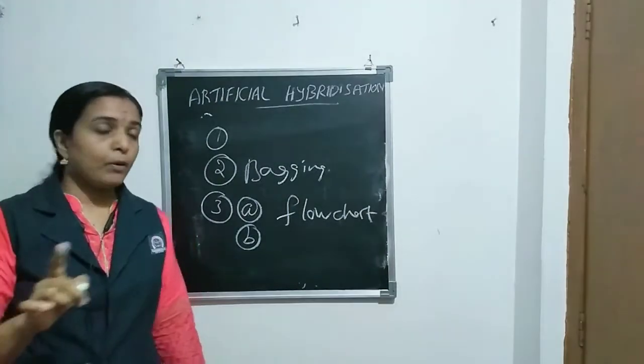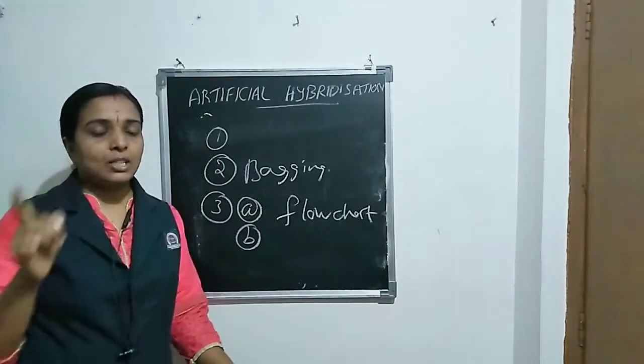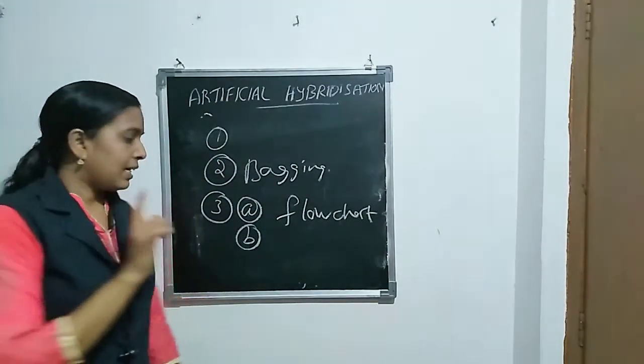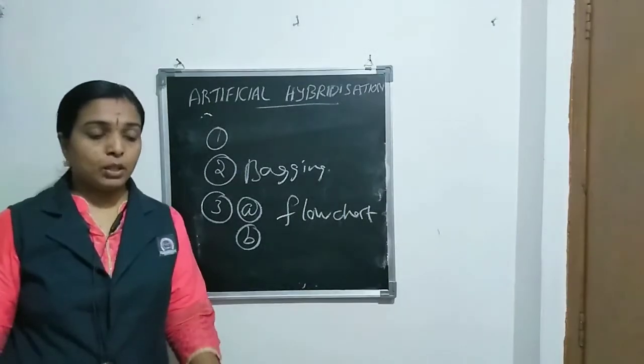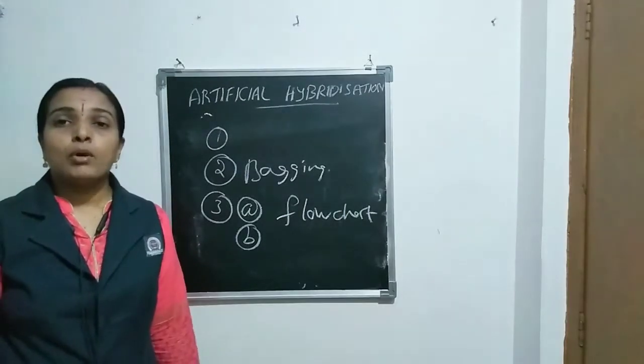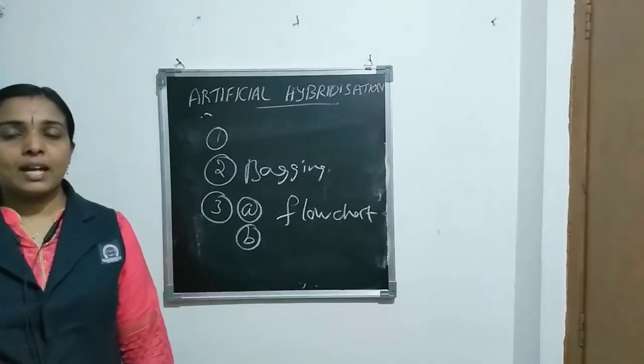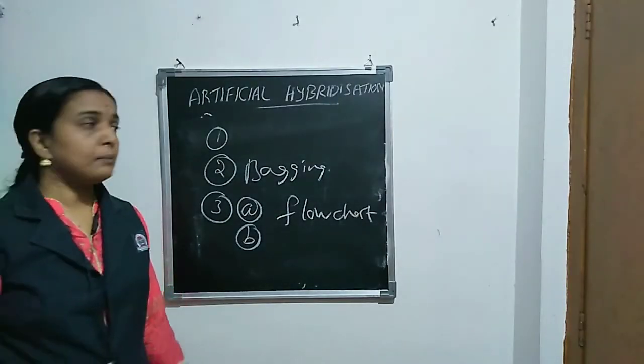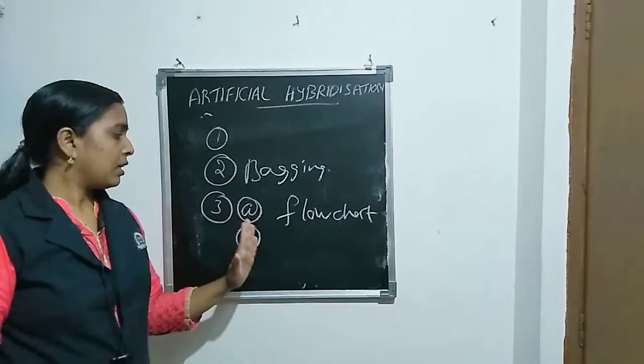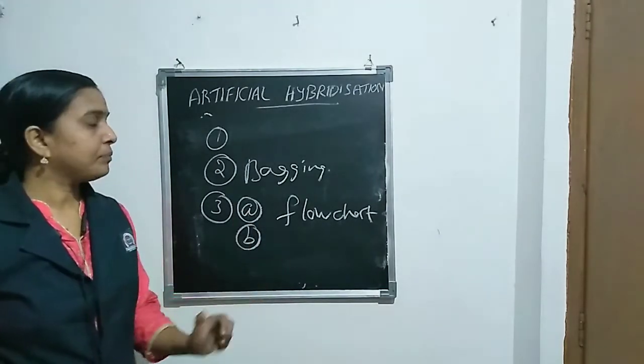Name the type of the experiment that you would carry out. Then B part, write the importance of such experiments. These are the questions as homework. Thank you.